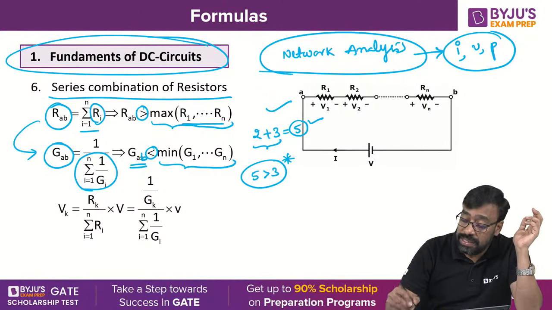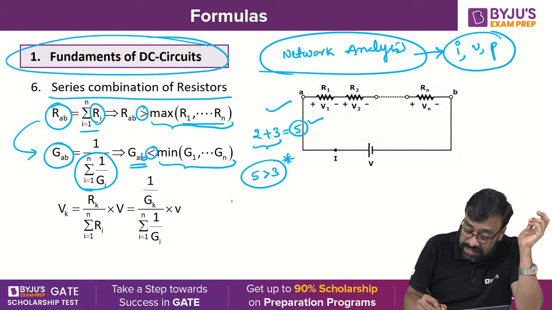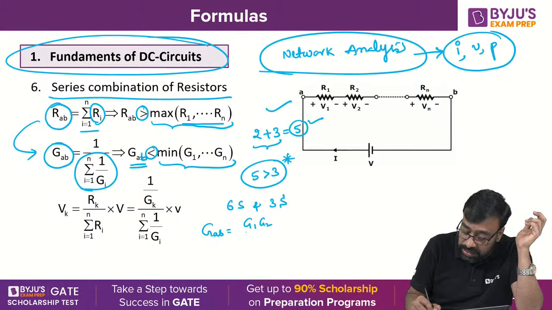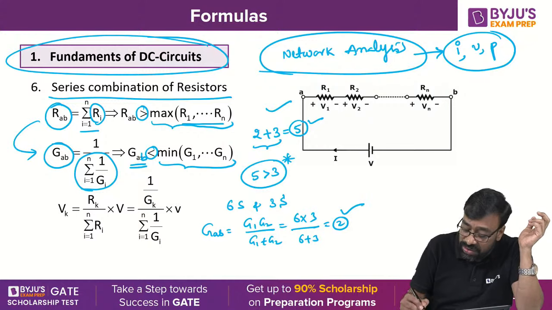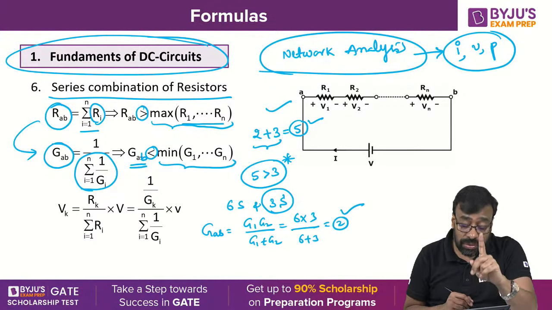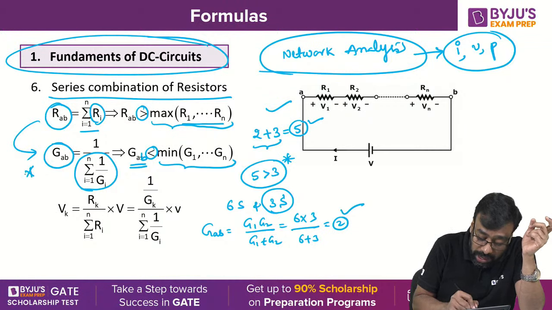For example, 6 Siemens and 3 Siemens are connected in series. What is G_AB? G1 G2 by G1 plus G2, that is 6 into 3 by 6 plus 3, which is 2. This equivalent value is less than the lowest value of G1 and G2. Yes or no, all of you? That is a very important point to be noted down.